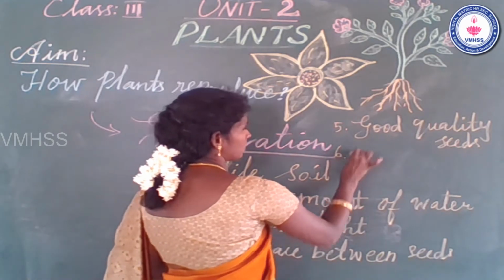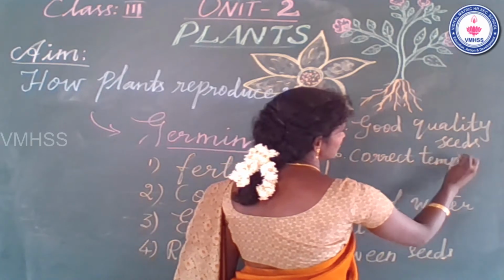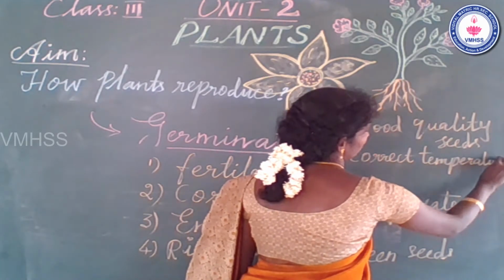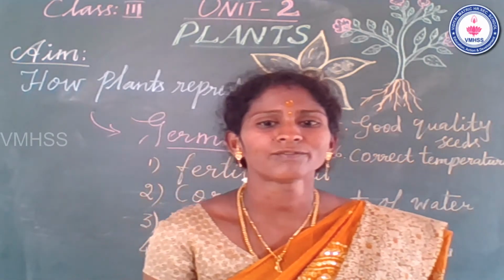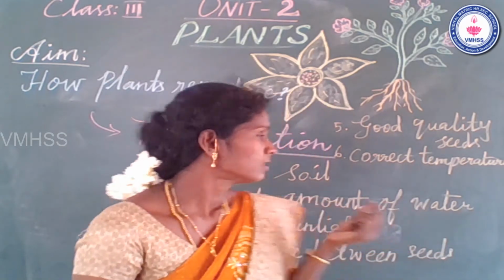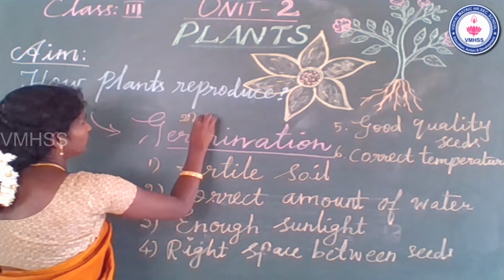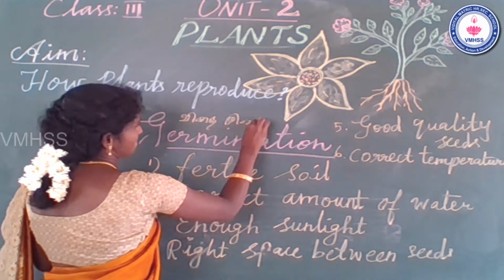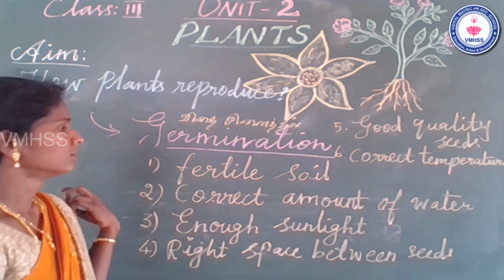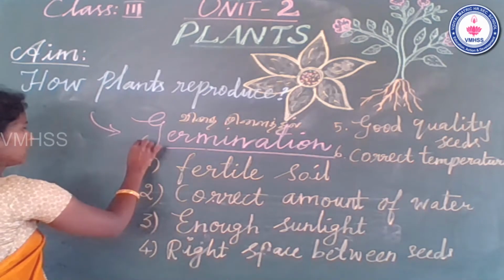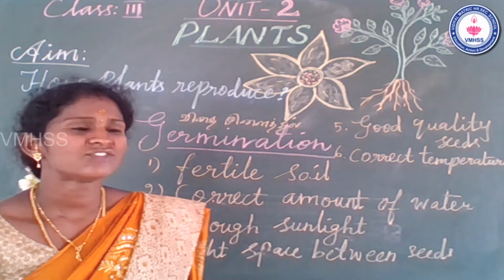Sixth one, correct temperature. What is meant by temperature? Temperature means வெப்பம், வெப்பநிலை in Tamil. Only at the right temperature will seed germination take place. Germination in Tamil is விதை முளைத்தல். So there are totally six conditions required for the germination process.